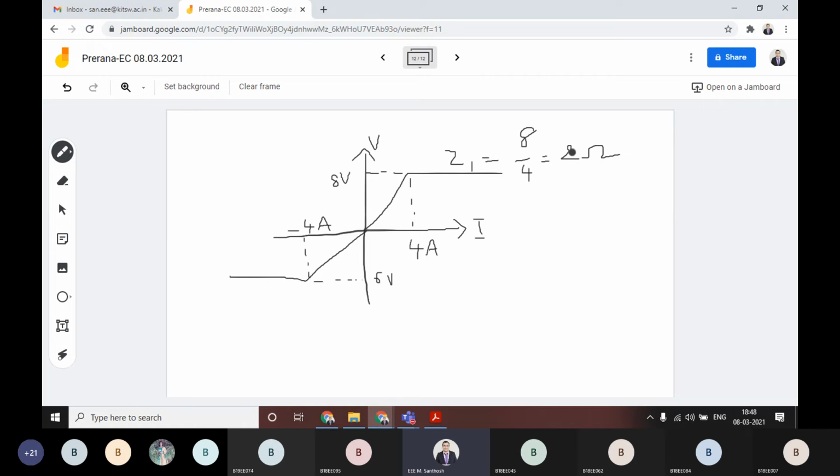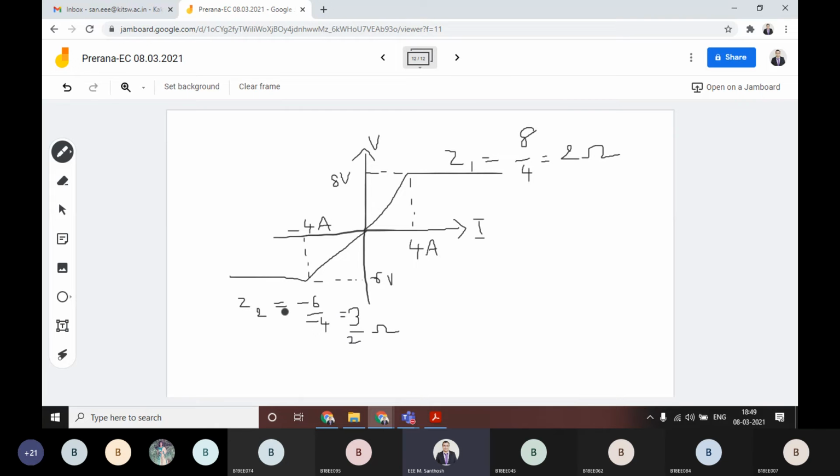Here the impedance is different. Z1 value is 2 ohm. If you calculate here that Z2 value, Z2 is actually, this is minus 6 by minus 4, which will give you 3 by 2 ohm. This impedance is different.